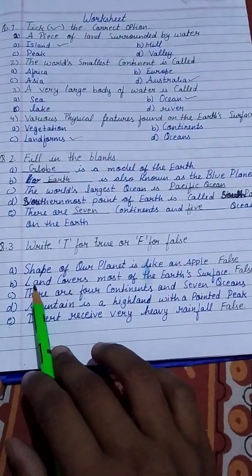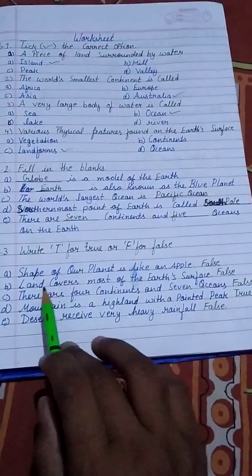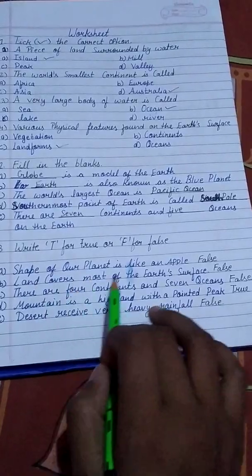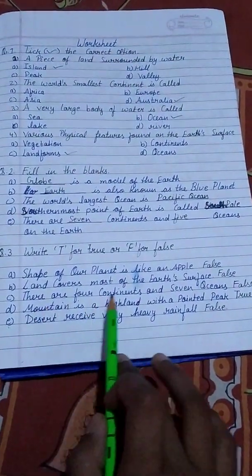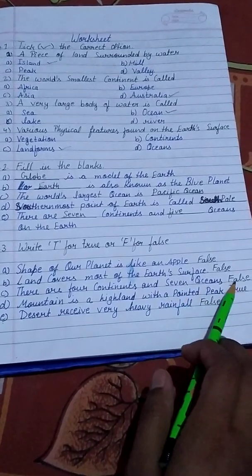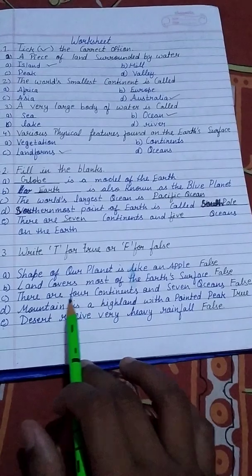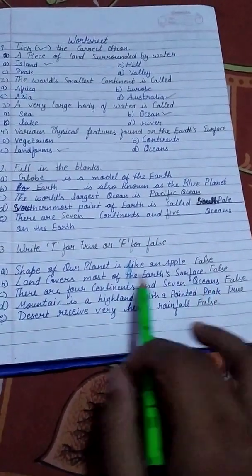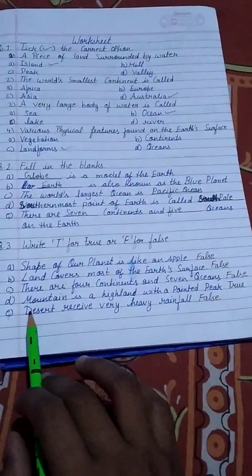Now second one, land covers most of the earth's surface. That is also false because water covers most of the earth's surface. Now the C part, there are 4 continents and 7 oceans. That is also false because there are 7 continents and 5 oceans. So this sentence is also wrong.